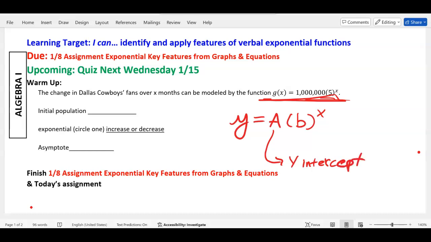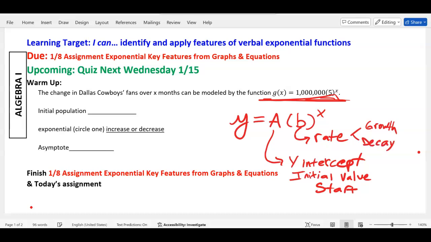Or another way to think about y-intercept is the initial value. Another way to think about it is where you start. However you want to think about it, that first number is your y-intercept, initial value. Cool? Now b, the base of that exponent, is the rate, and it tells you whether it is growth or decay. Now you'll notice on this problem, on the warm-up, it doesn't say growth or decay, it says increase or decrease, right? So obviously growth is increasing, decay is decreasing. Okay, let's answer this question.